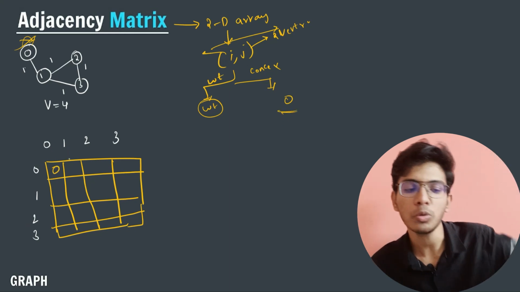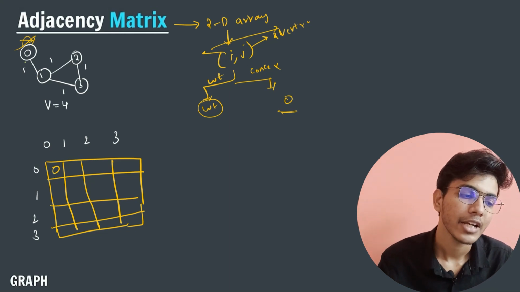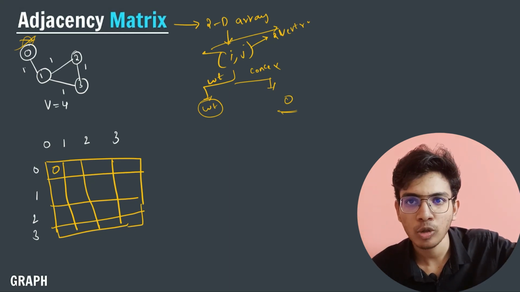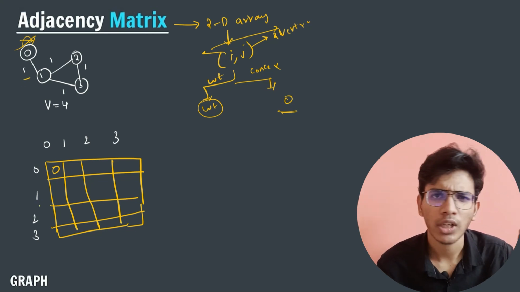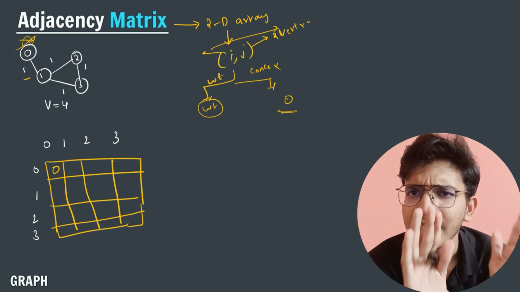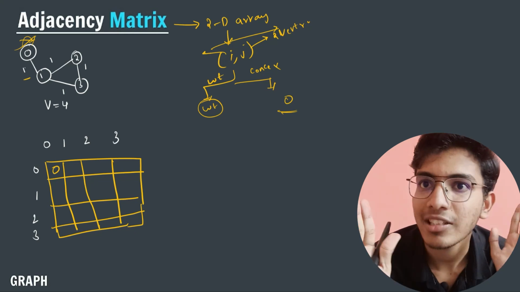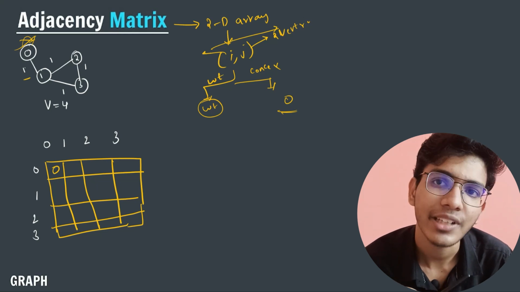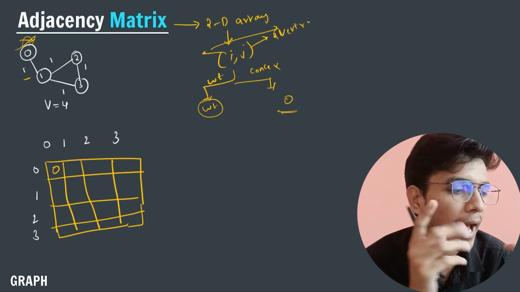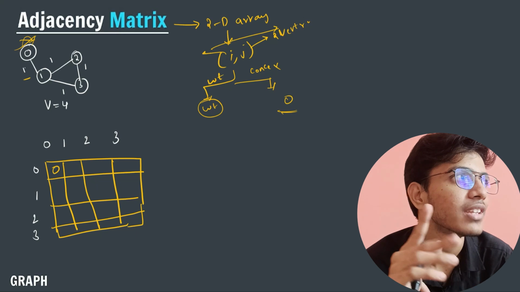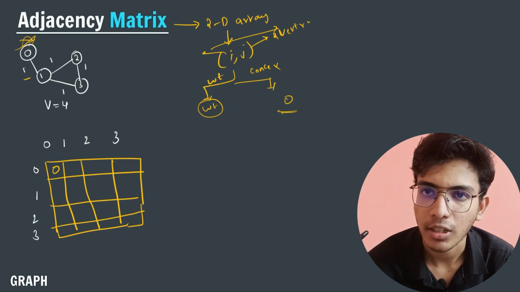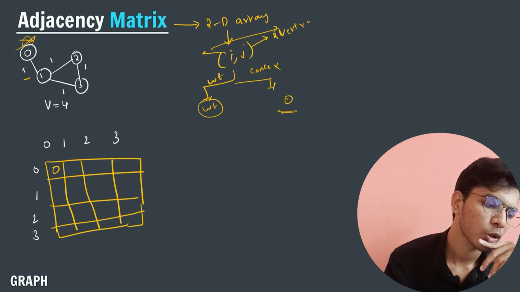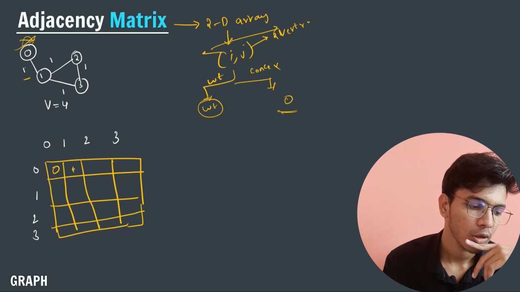After that I will move to the next column. Now I will see if there is an edge connecting node 0 and node 1. There is an edge, and you can see that the edge value is 1. If the user didn't give you a weight but there is a connection, then store 1. If I have some weight, then I will store the weight value. If the user didn't give the weight value in the question, then basically they are telling you to store 1 by default. So here I will store 1.